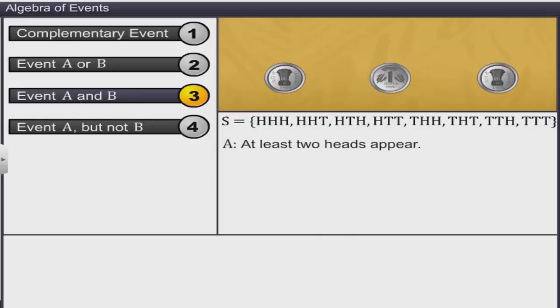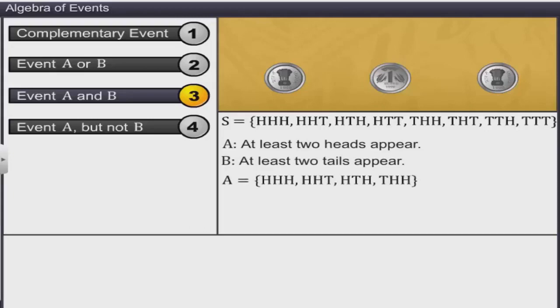Now, event A and B is a null set because there is no common element between A and B. This implies that both the events cannot occur at the same time, and thus they are exclusive to each other. Such events are called mutually exclusive events.